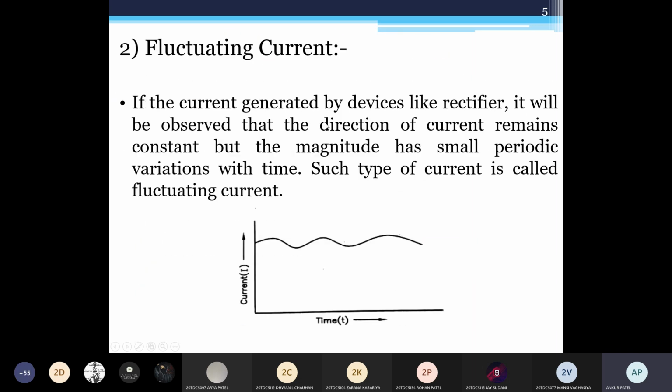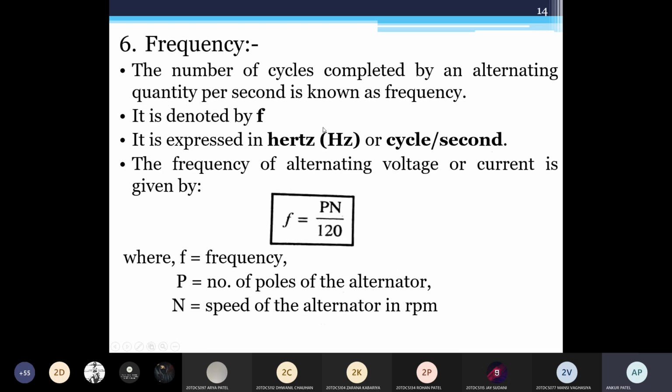Same for RMS value: define and derive RMS value for sinusoidal current, 5 marks, and for sinusoidal as well as half wave rectified current, 7 marks. But the definition is compulsory. If you start directly with the derivation, you will get 6 marks only. The definition is for 1 mark, so you have to start with the definition.